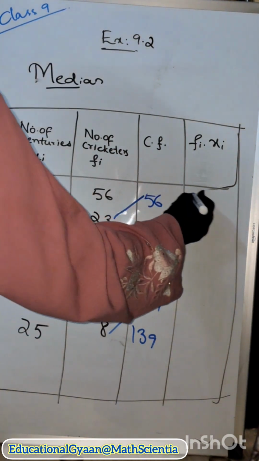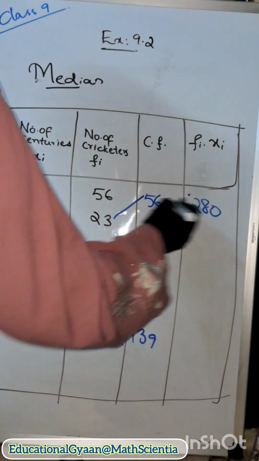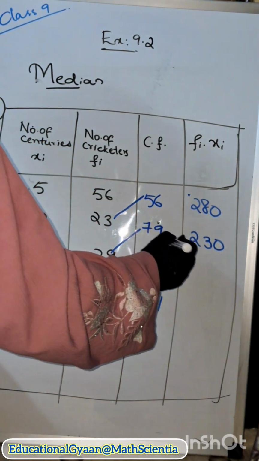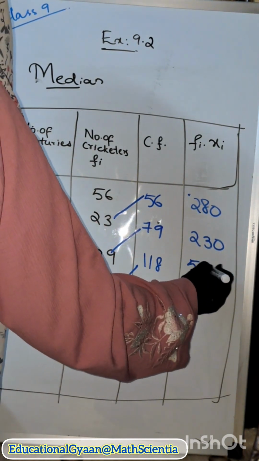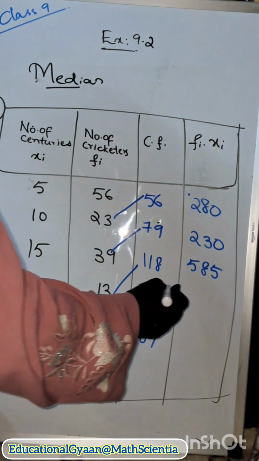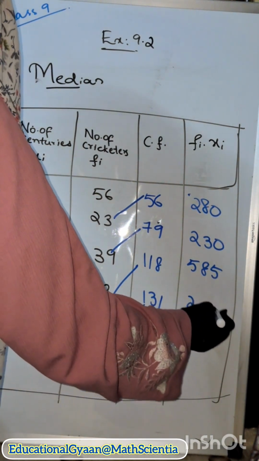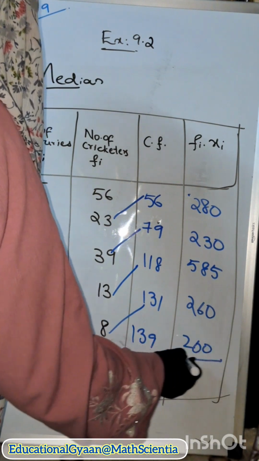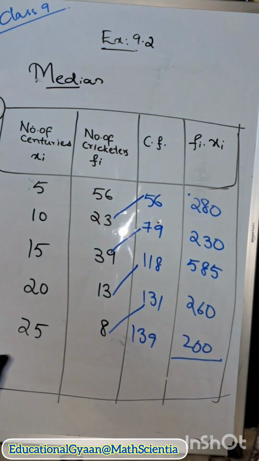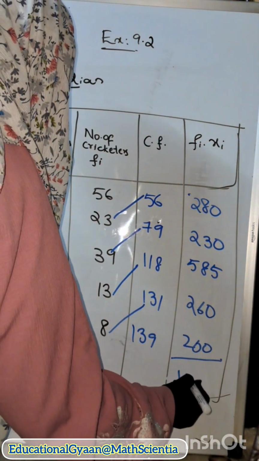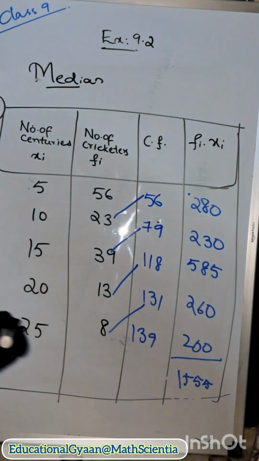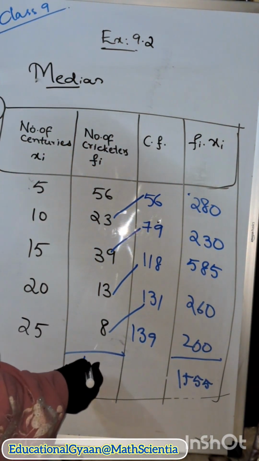So 5 into 56, 280. 10 into 23, 230. 15 into 39, 585. 20 into 13, 260. 25 into 8, 200. So this we have to add, right? Sigma Fi Xi is nothing but 1555. And then what is Fi? Fi is nothing but 139.